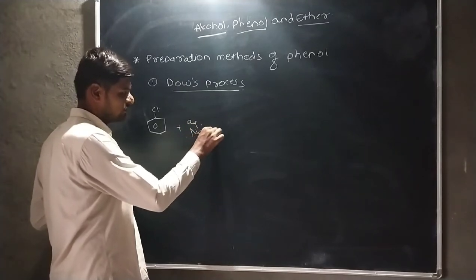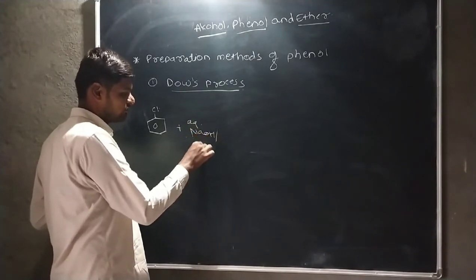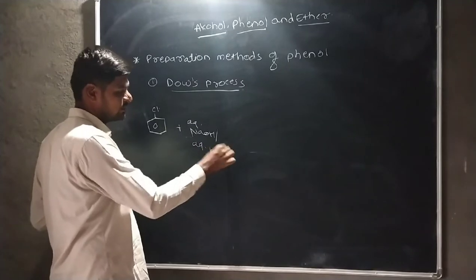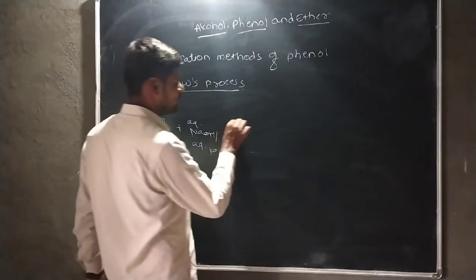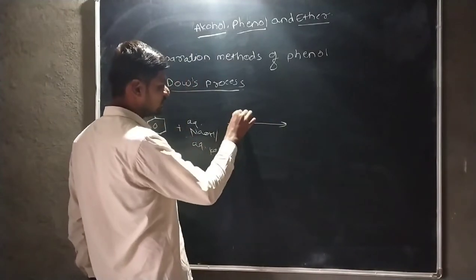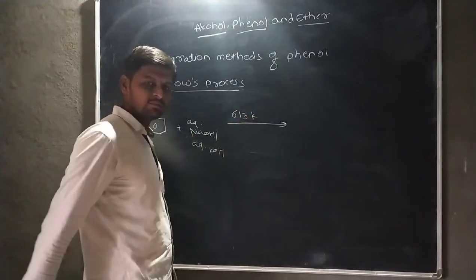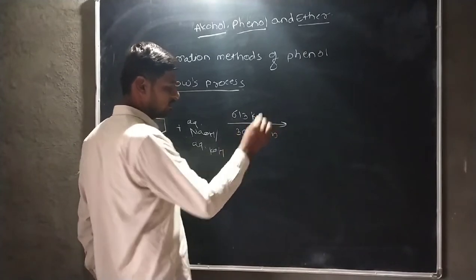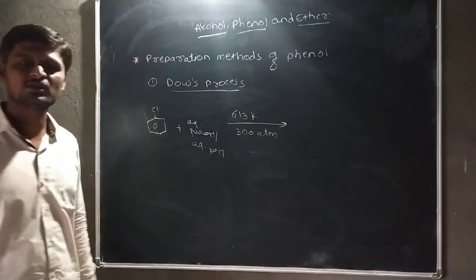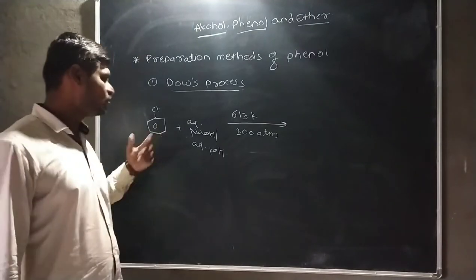Here we also consider the aqueous KOH. Firstly we understand the reaction, after that we go towards the mechanism. This reaction is also carried out at 613 Kelvin temperature under 300 atmospheric pressure. This is a commercial or industrial preparation method of phenol from chlorobenzene.